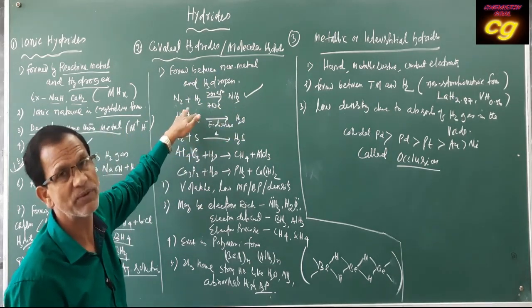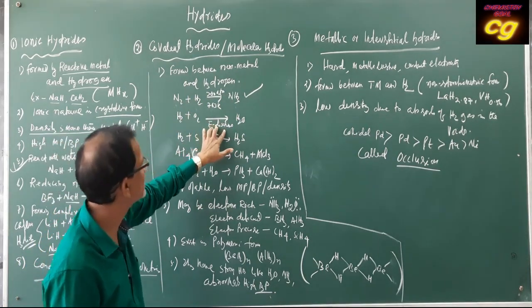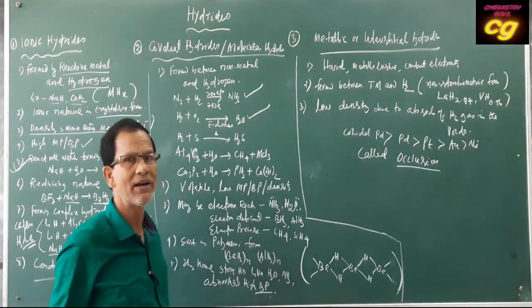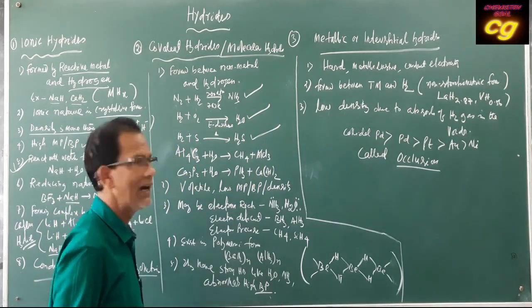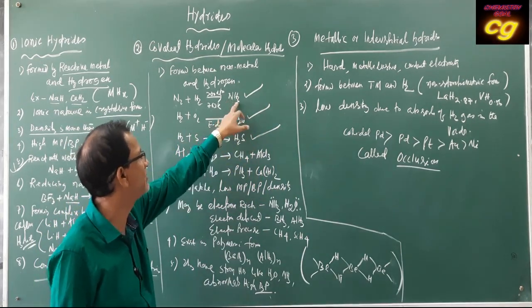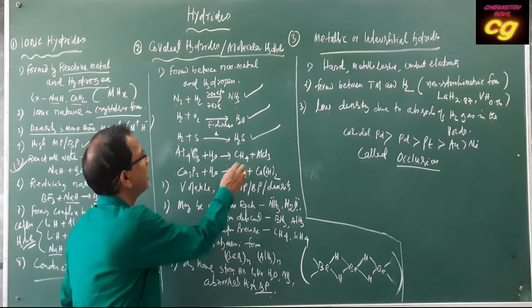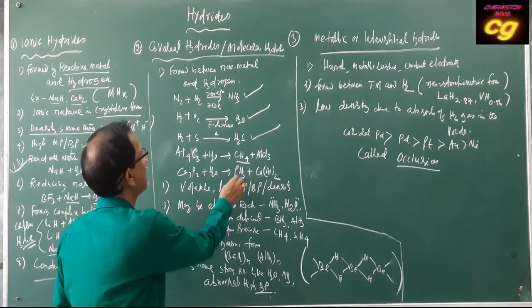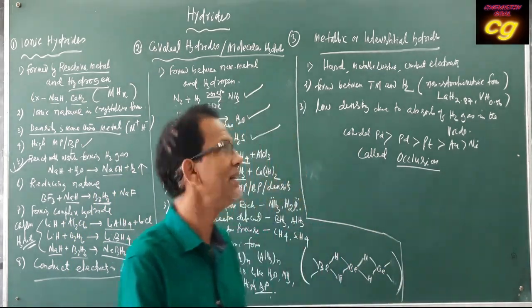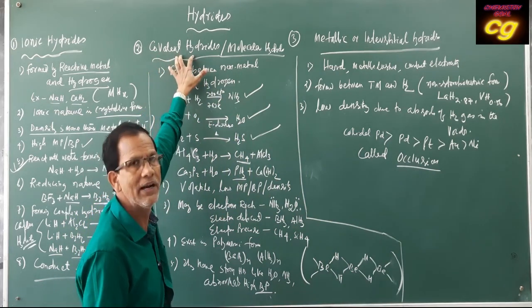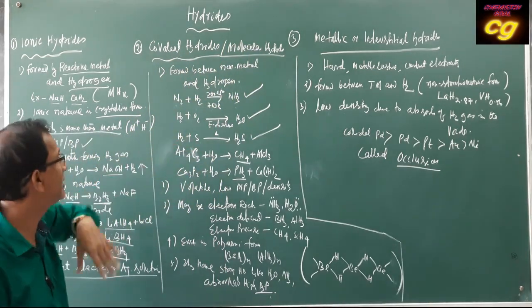Similarly, hydrogen is highly reactive towards oxygen. When electric discharge takes place, water is formed. Water is also the hydride of oxygen. Then hydrogen and sulfur produce hydrogen sulfide, the hydride of sulfur. There are hydrides of oxygen, hydrides of nitrogen, and hydrides of carbon, that is methane. Aluminium carbide with water produces methane. This is called the hydride of carbon. Then hydrides of phosphorus. That means when a non-metal combines with hydrogen forming non-metallic hydrides, they are called covalent hydrides, or molecular hydrides. So what is the nature of these hydrides?